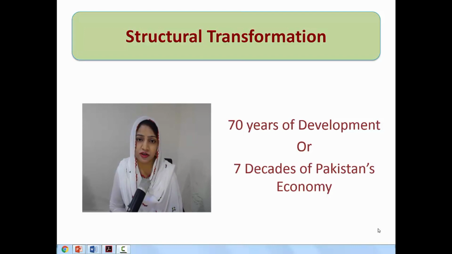So far we had discussed the 5 different economic eras in the course of issues in Pakistan economy, and the first module which we are discussing is structural transformation, and the topic which we are discussing is 70 years of Pakistan economy, or 7 different decades. 7 decades में हमने 5 decades discuss कर लिए हैं अभी तक different videos में. आज की वीडियो में हम 6th economic era को discuss करेंगे.